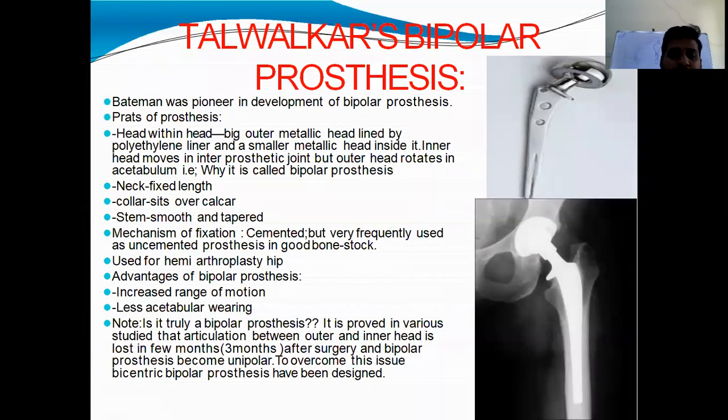This is bipolar prosthesis. So we will see the advantages. They will give increased range of motion, because motion occurs at two levels: between acetabulum and outer ball, and outer ball and inner ball, and there is less acetabular wear. So long life, used for younger patients. In younger patients, durability is more.